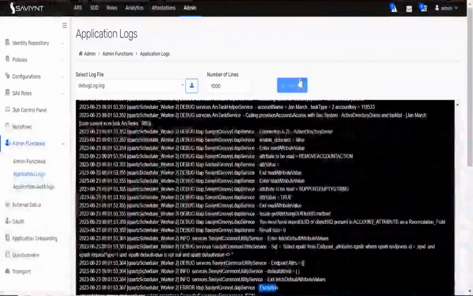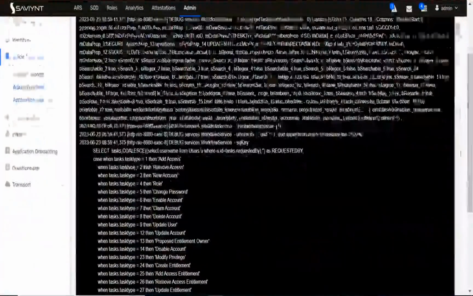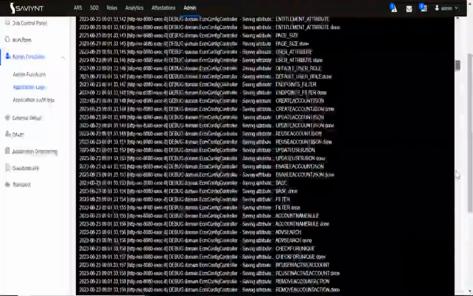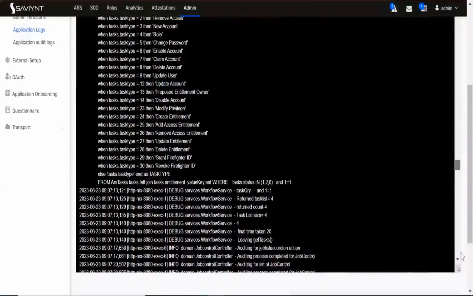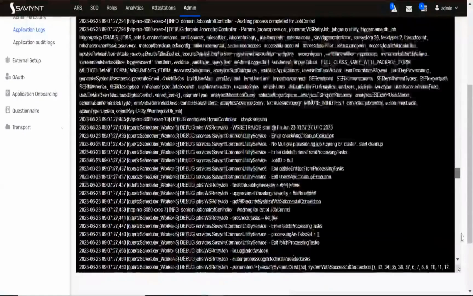Okay, let me grab the log, and directly go to the log, instead of checking the pending task.